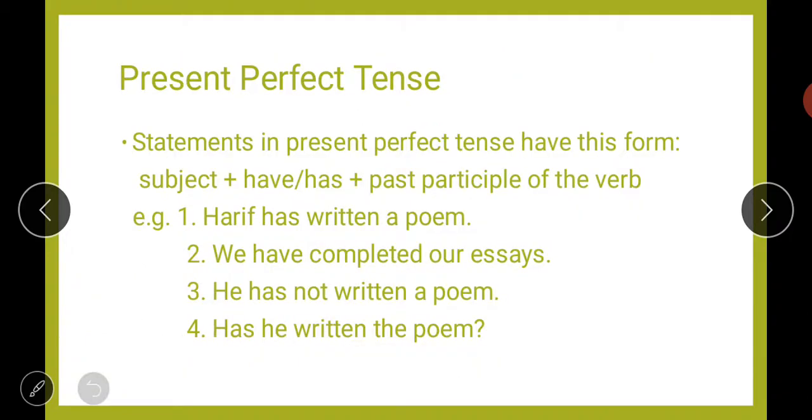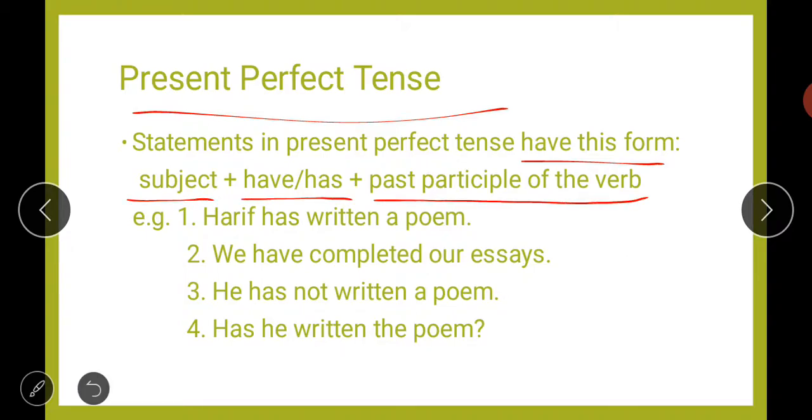Next is your present perfect tense. A statement in present perfect tense has this form: subject plus has or have plus past participle of verb. We have already discussed these rules. So the structure of the sentence will be subject plus has or have plus past participle of verb.